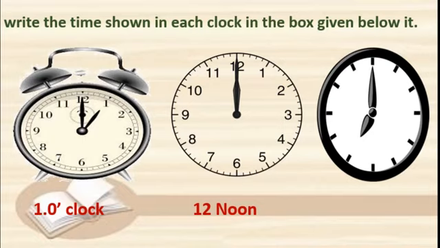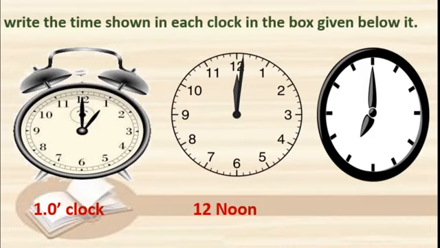Here numbers are not given. But you know that in a watch or clock, only numbers from 1 to 12 are written and the position is fixed. In any watch, the position of 1, 2, 3, 4, 5, 6, 7, 8, 9, 10, 11 and 12 is fixed. Okay. Now come on, tell me, what is the time here?